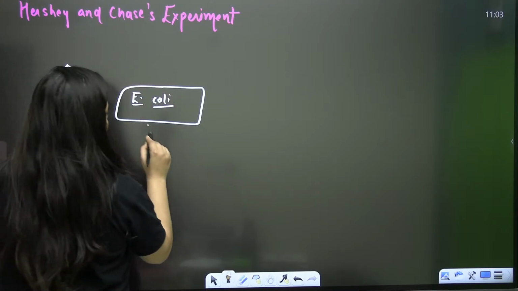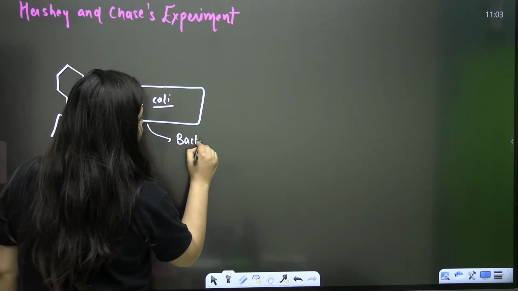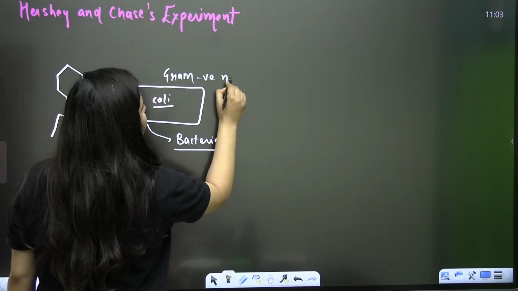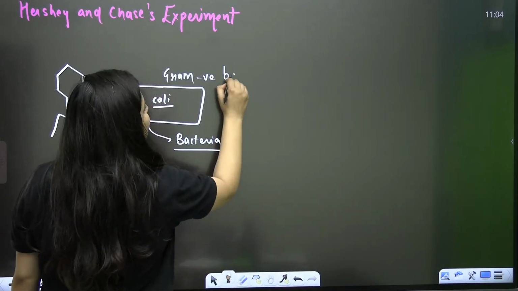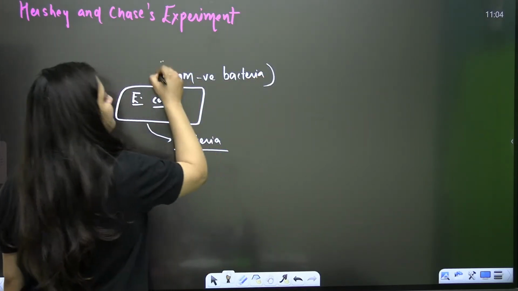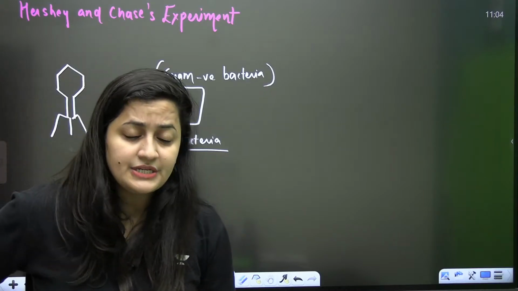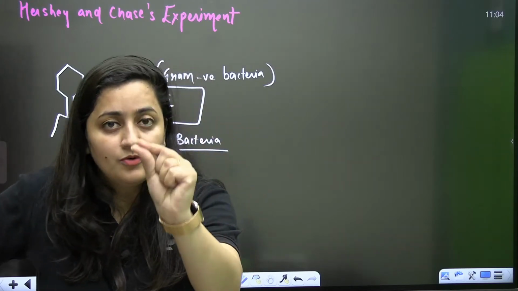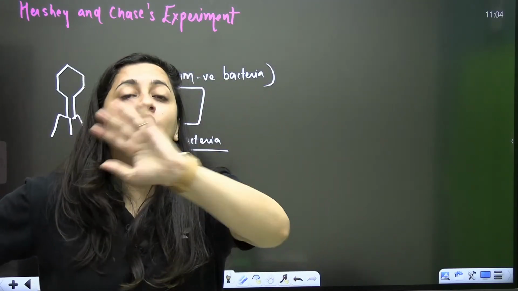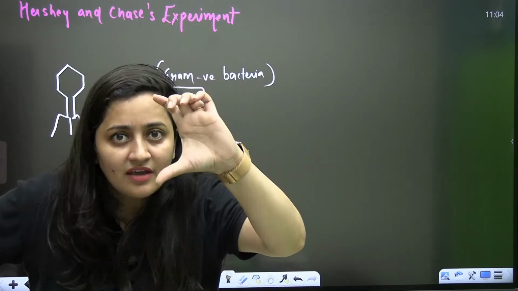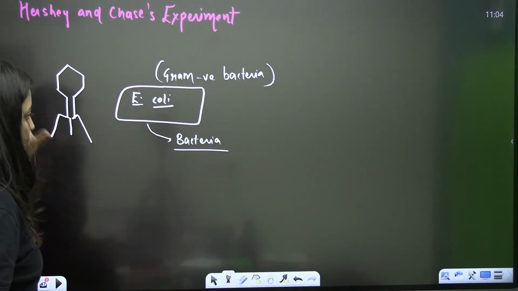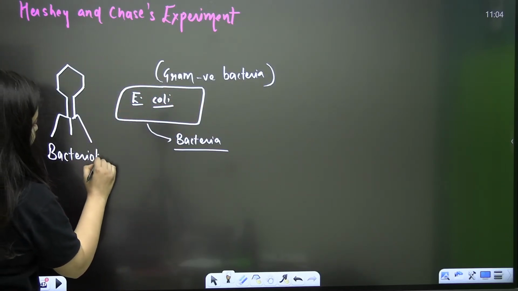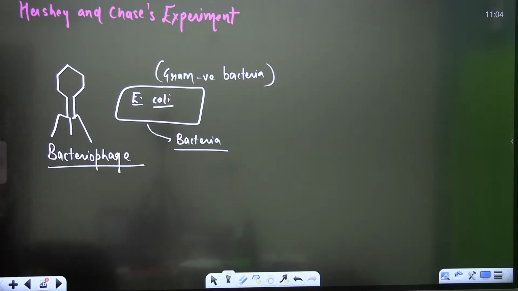Now the point is, E. coli, as I said, it's a bacteria, of course, right? It's a gram-negative bacteria. So anyone in the class who can tell me what is the meaning of being gram-negative? Why am I saying it's a gram-negative bacteria? Because it is not getting stained with the gram stain. Christian Gram has formed one stain and gram-negative bacteria is not getting stained with it. Why? Because it is not having that thick polysaccharide coat. This is what you need to remember. Okay, now this is the bacteriophage, lambda bacteriophage.